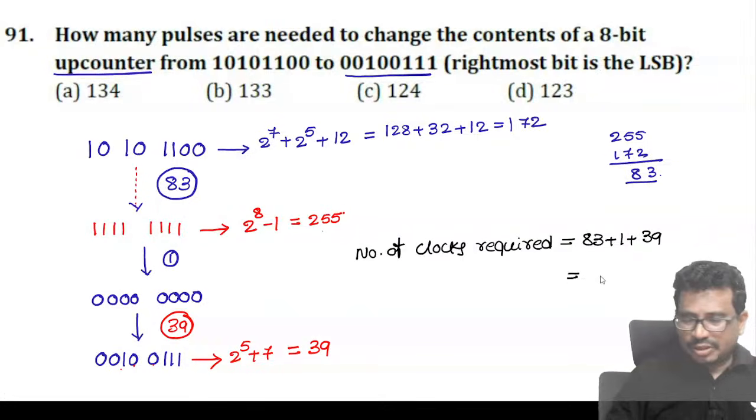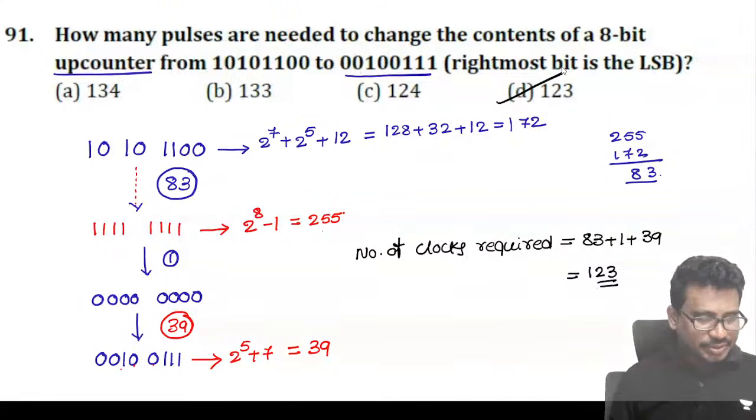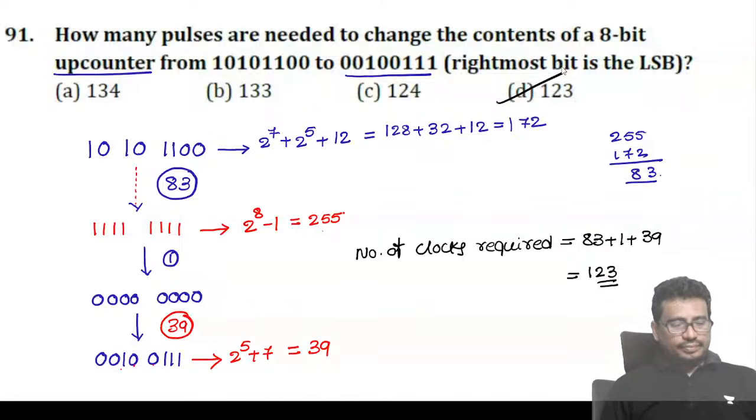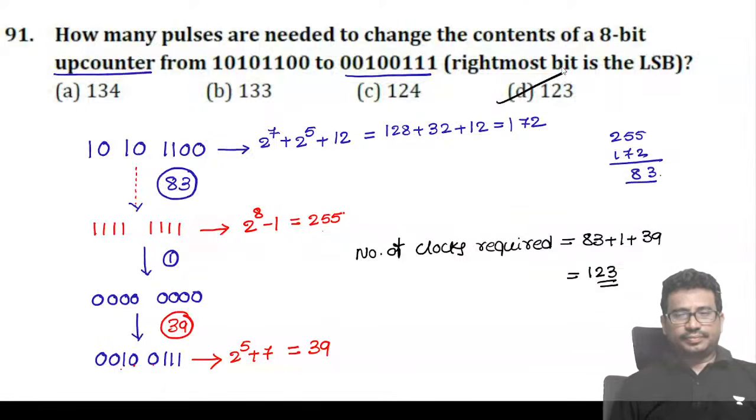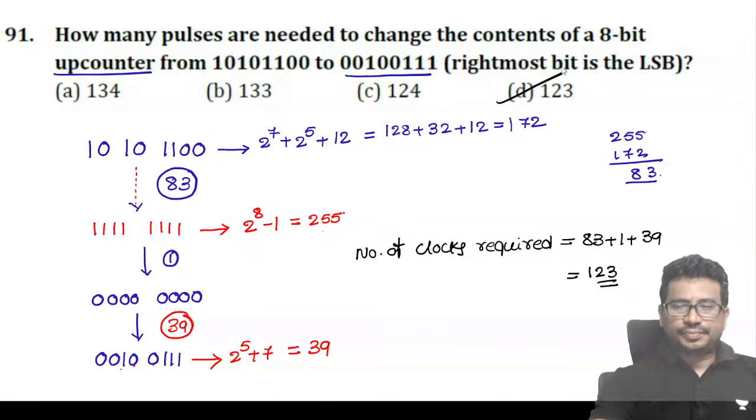So you can tell me how much this is now. 123 clocks. So this is the option. Okay.